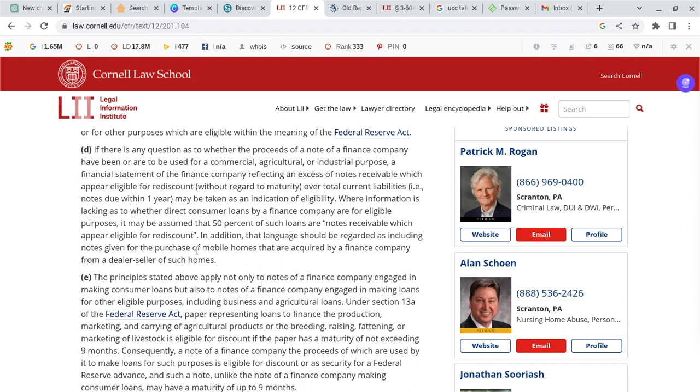So notes of receivables are basically debts that are owed to you, right? And notes payable is a debt that you owe out to creditors, right? So on your balance sheets you have notes payable and notes receivables, right? You understand? So let's say if you give a seller a promissory note, that's going to be a notes payable. And they're going to hold the note, right? And they release the note when the debt is paid. This is something to know.